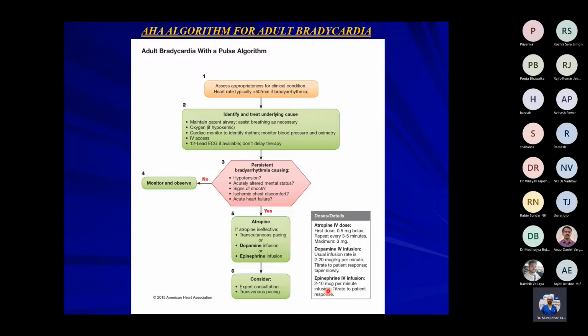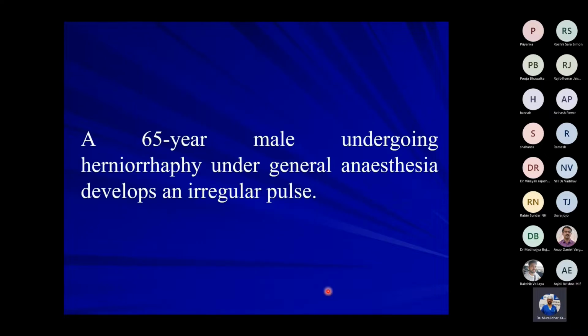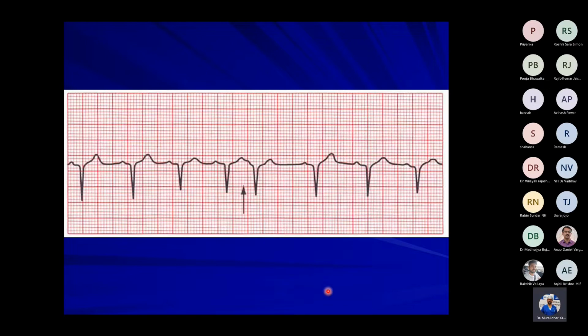Okay. Next we'll go to Pooja Bhuvalka. Pooja, are you there? Yes, sir. Okay, next case. A 65-year-old male undergoing herniorrhaphy under general anesthesia develops irregular pulse. And this is the ECG. Yes, sir. ECG,